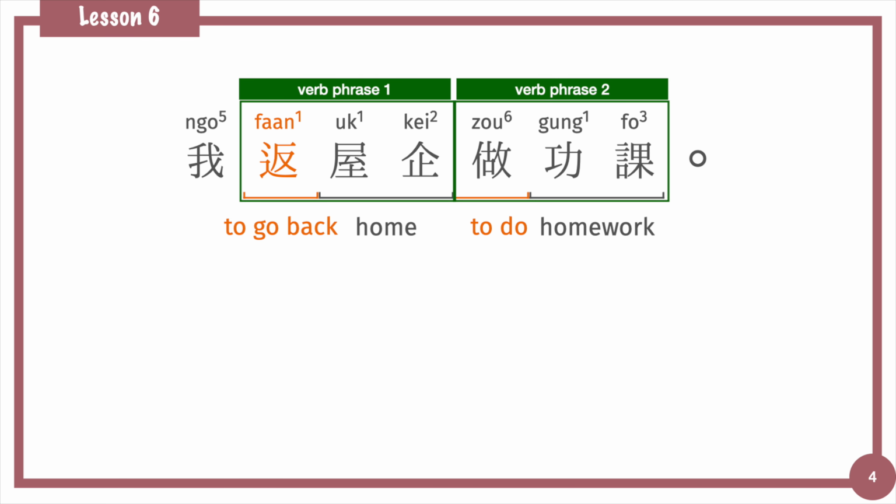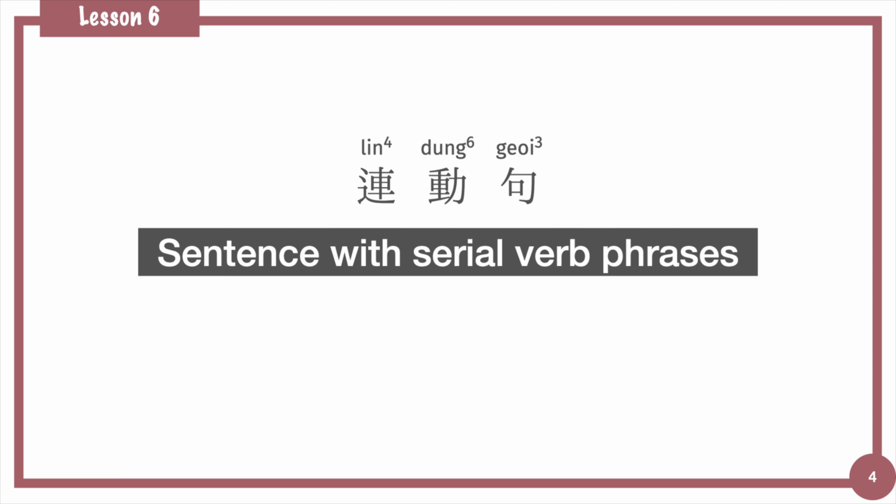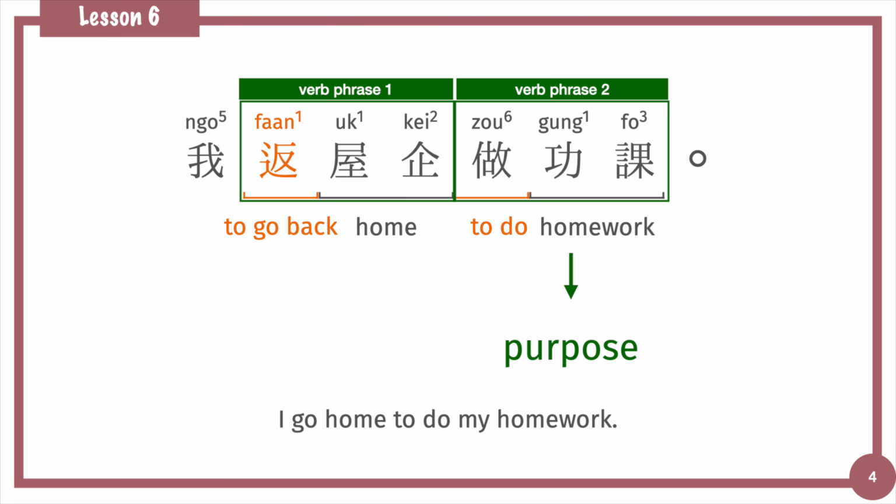For predicates with two consecutive verbs or verb phrases, we call it 連動句, sentence with serial verb phrases. It's a subgroup of sentence with verbal predicate. The order of these verb phrases is fixed, and the second verb indicates the purpose of the action denoted by the first verb. So in this sentence, 做功課 is the purpose. 我返屋企做功課 I go home to do my homework.